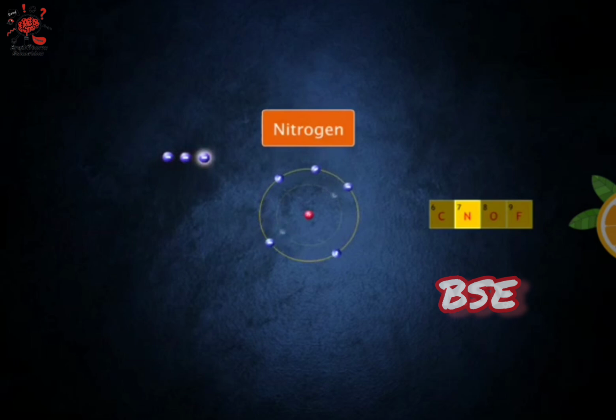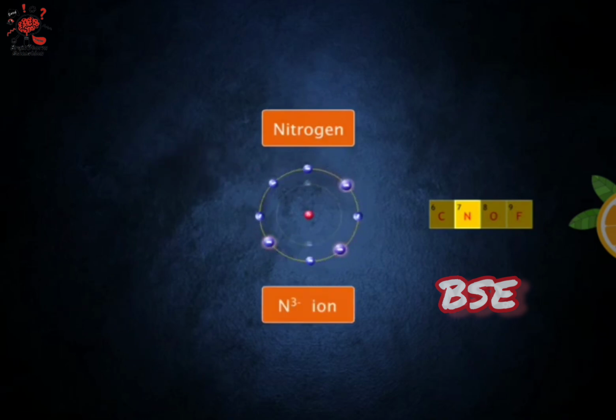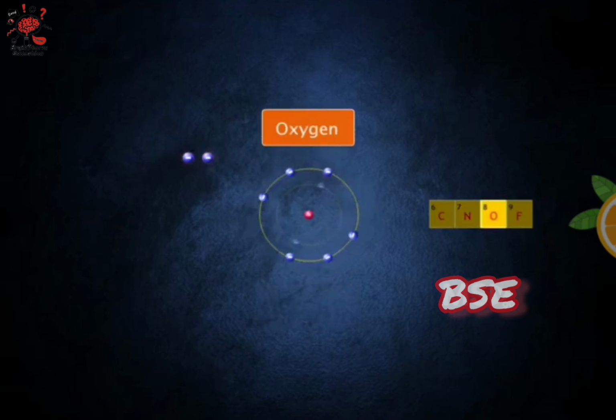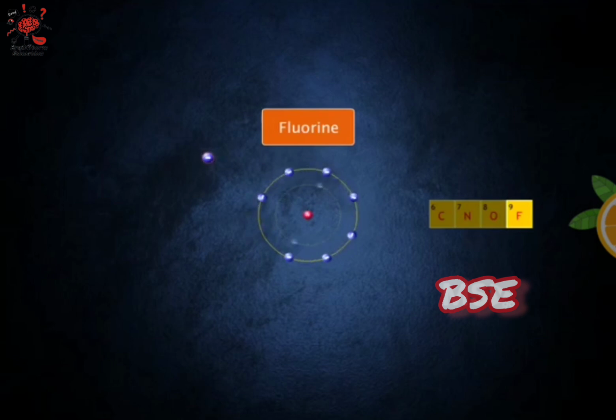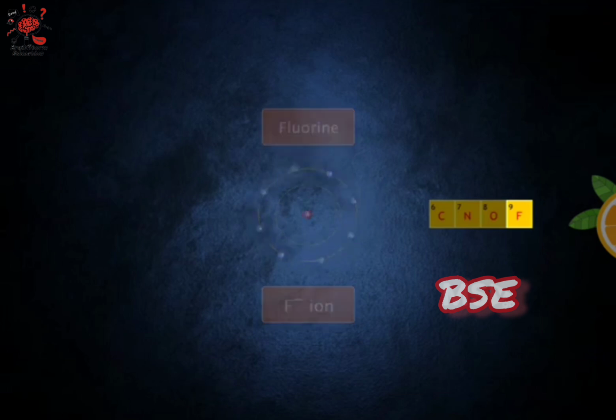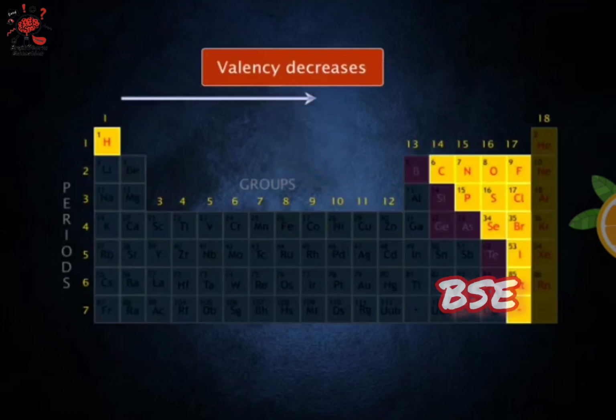Nitrogen gains 3 electrons to attain an octet. The valency of nitrogen is -3. Oxygen needs only 2 more electrons to achieve an octet. The valency of oxygen is -2. And fluorine needs 1 electron to achieve stability. Hence, the valency of fluorine is -1. As we move across a period, the valency of nonmetals decreases from 4 to 1.